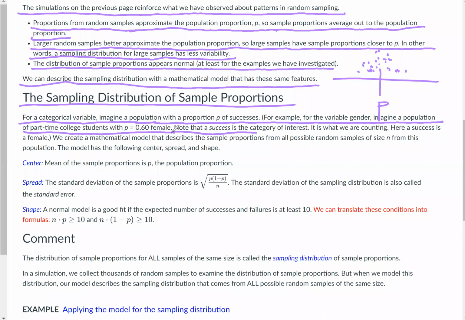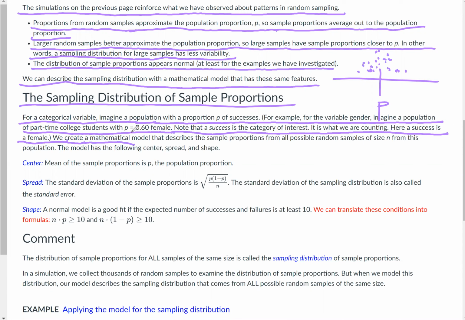Note that a success is the category of interest. It is what we are counting. Here, a success is female. Usually we say the word success for female, and then the opposite of success, fail, is male. That's so we're not saying female is better than male. Just the thing we're trying to see is whether someone is female or male? That's all. Since we've specified female, we say that's a success.